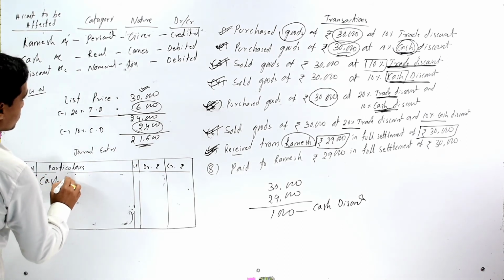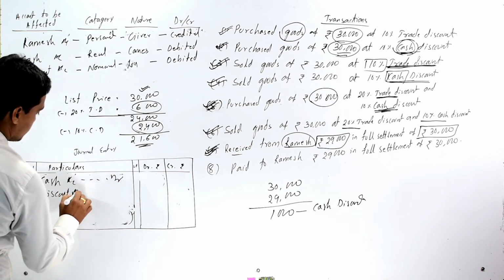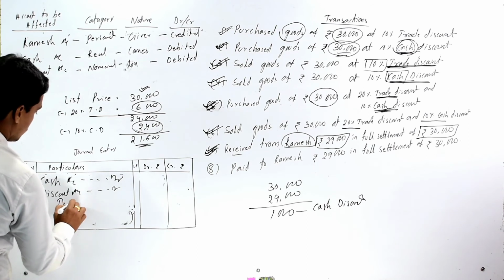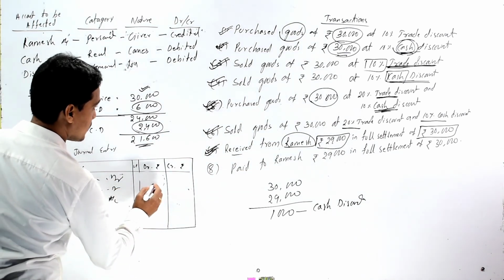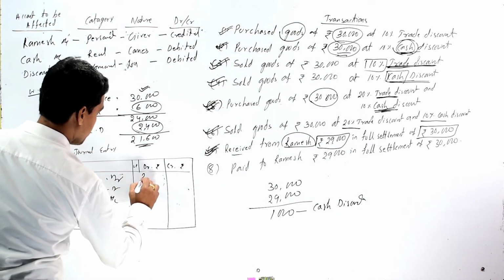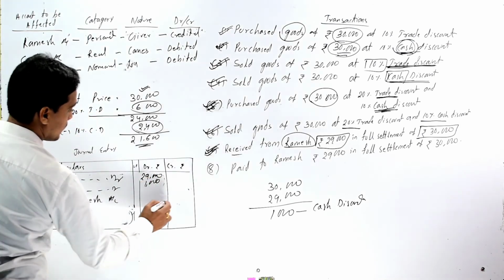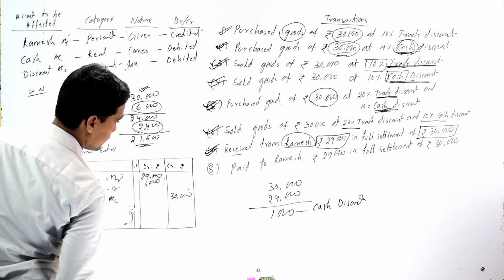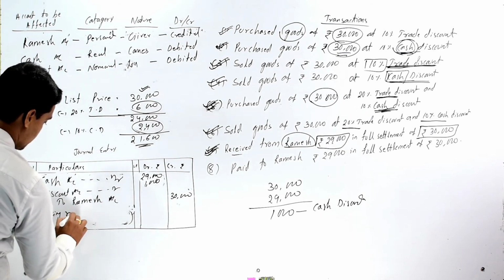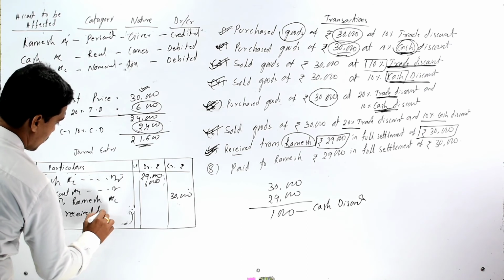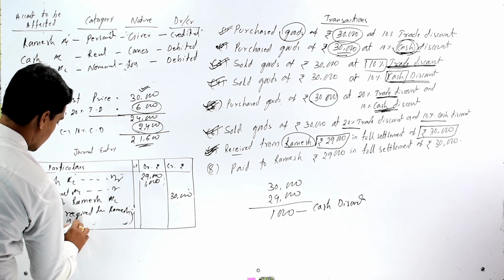So our journal entry should be cash account debit, discount account debit, to Ramesh account. So here cash account should be debited by rupees 29,000, discount account should be debited by 1,000, and Ramesh account should be credited by 30,000, and our narration should be being received from Ramesh in full settlement.